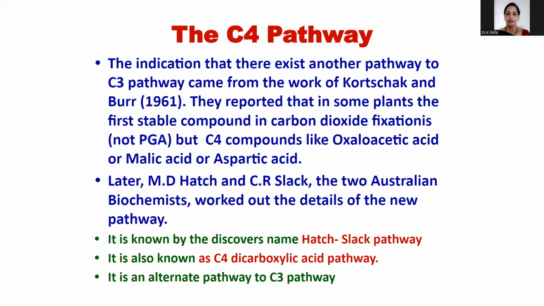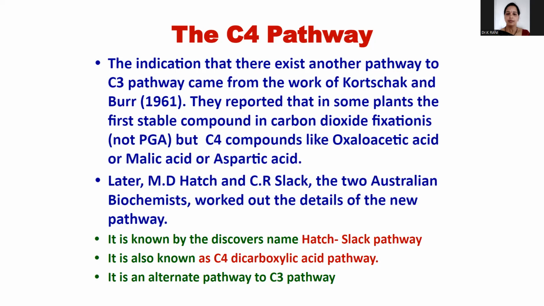Then in what way are they different from C3 plants? This is a question you may reasonably ask. C4 plants have a special type of leaf anatomy. They tolerate higher temperatures and respond to high light intensities. They lack the process called photorespiration, and they have greater biomass productivity. Let us understand this one by one in this pathway.